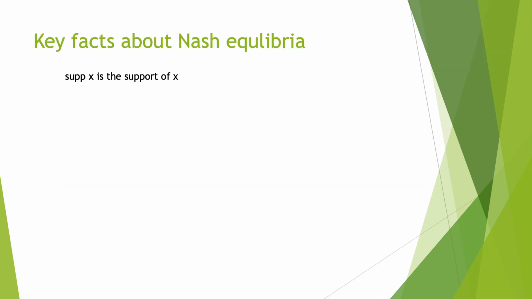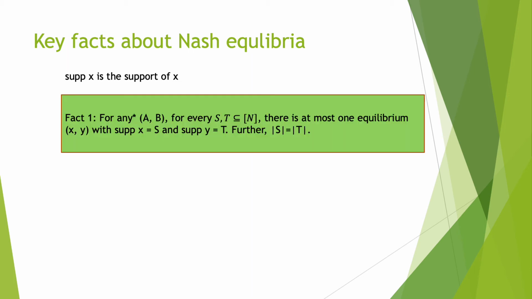Before we discuss the proofs of the 3 steps, let's first say some important facts about Nash equilibria. The first fact is for almost any A and B, and for every support S and T, there's at most one equilibrium x, y with those given supports. And further, S and T have to be the same size if there's any. This will allow for a union bound, as instead of looking over the continuous space of all possible strategies, we can just discretely look at each possible support S and T and enumerate over those.